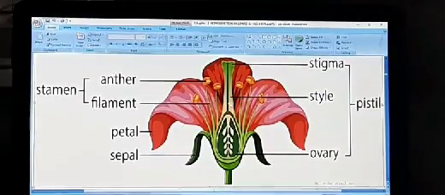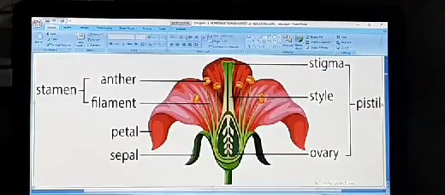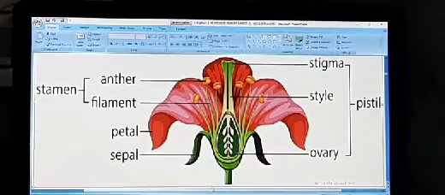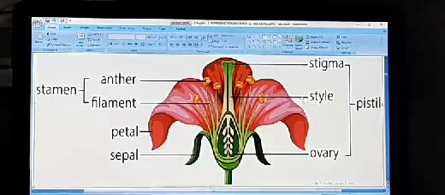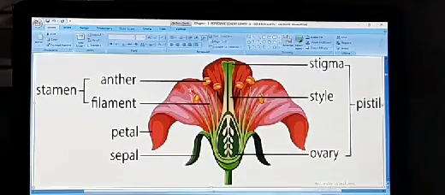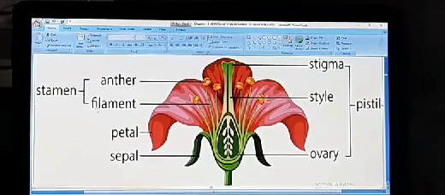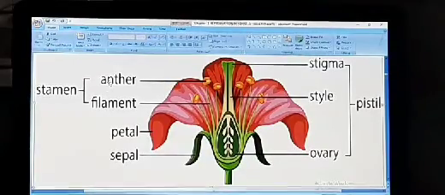Androecium consists of many smaller units which are known as stamens, while gynoecium consists of many smaller units which are known as pistil. In this figure, look toward the cursor. Stamen consists of filament, anther and connective.